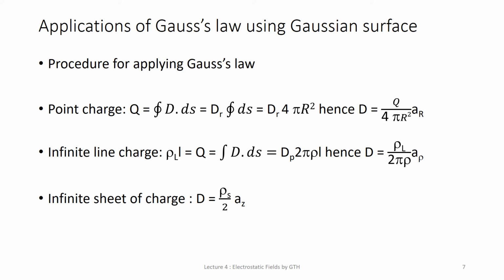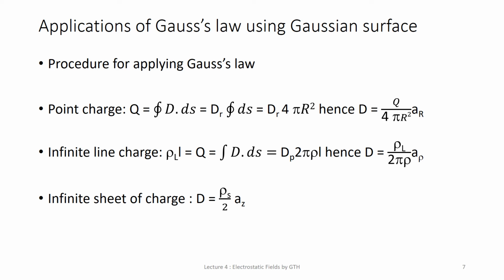Suppose there is an infinite line of uniform charge. We are always considering a uniform charge while applying Gauss law. Suppose the infinite line of uniform charge rho L, coulomb per meter, exists, oriented along the z-axis.